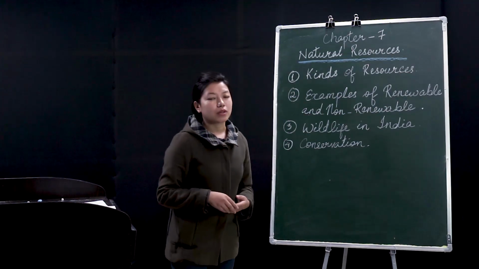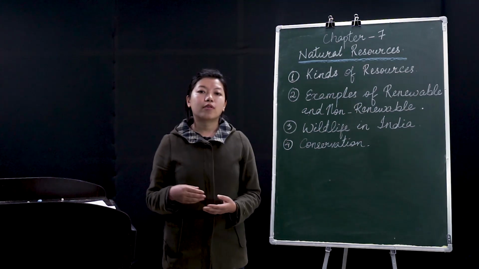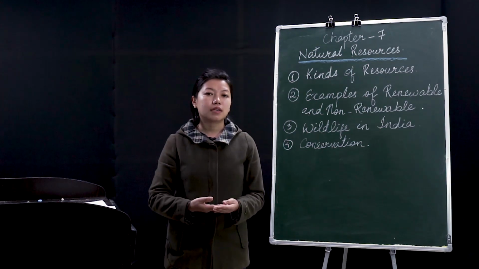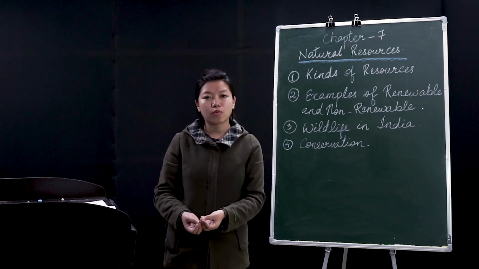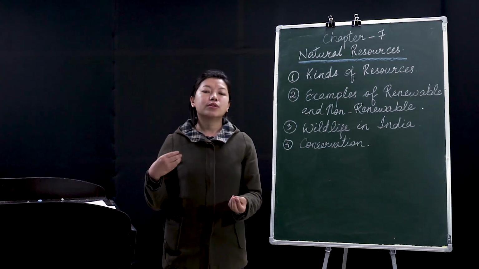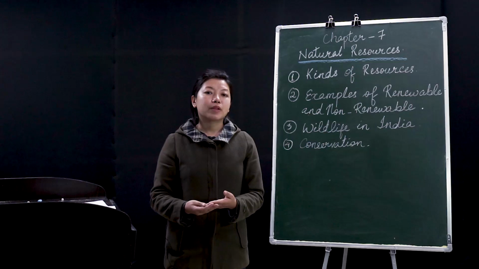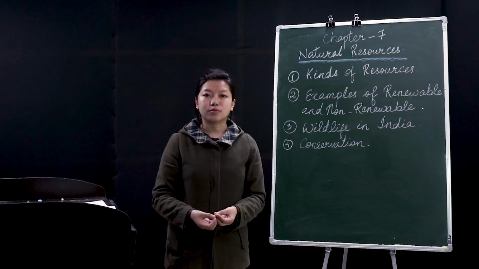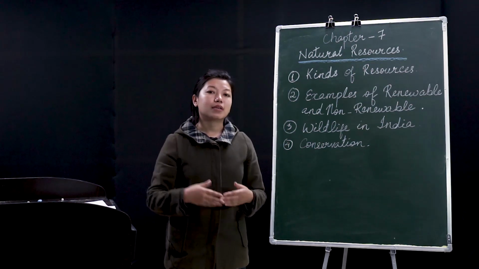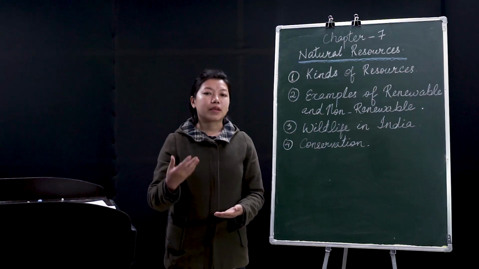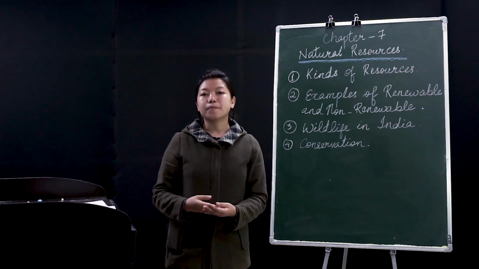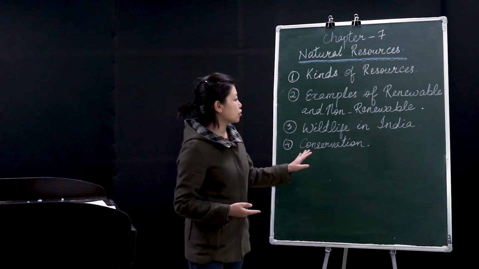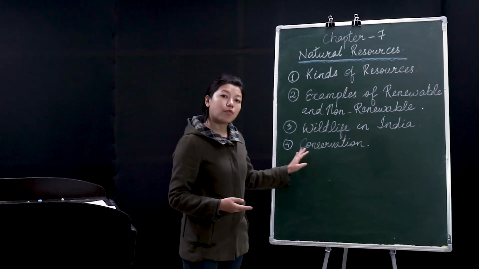Then coming to the next one, that is forest. Forest is another renewable resource, because even if you cut down a forest, you can plant it once more with the help of water and soil. That is why on Environment Day, on the 5th of June every year, we are told to plant trees. Even if you cut one tree, you can plant 10 more in its replacement. That is how we can conserve the renewable resources. However, I am going to explain conservation when we come to the fourth point.